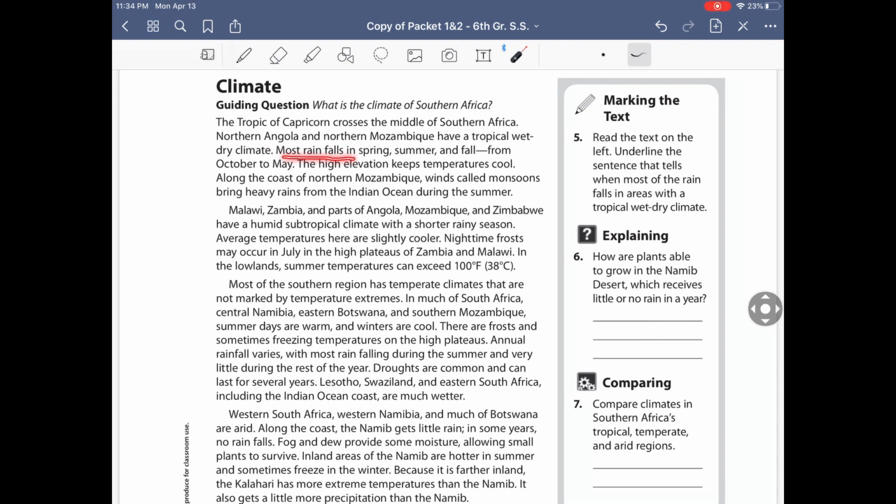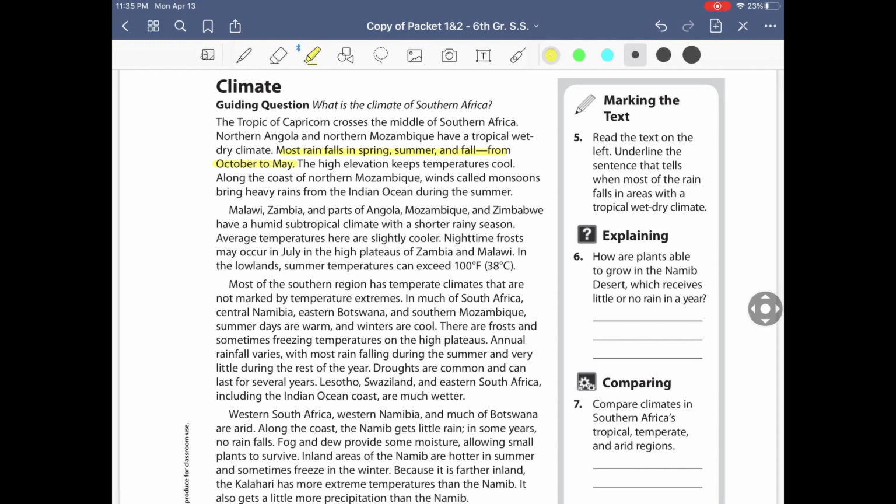Most rainfall in spring, summer, and fall from October to May. So I think we found our answer here, because it says most rainfall is in the spring, summer, and fall from October to May. Okay, yeah, that was our answer right there.